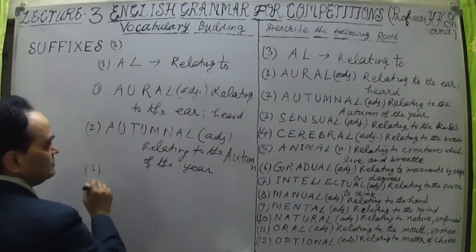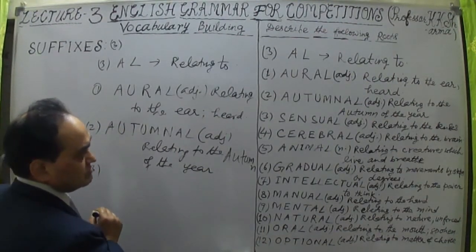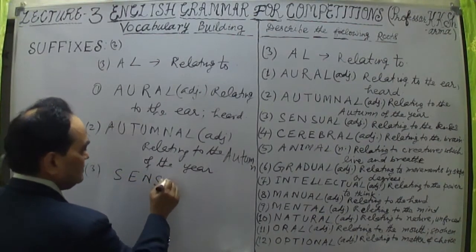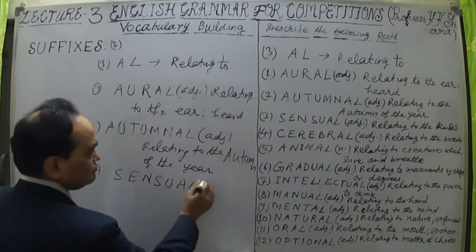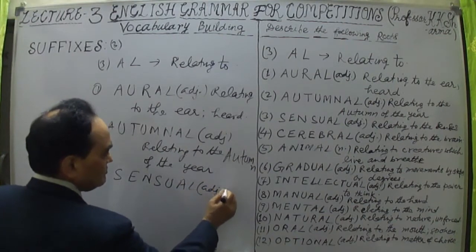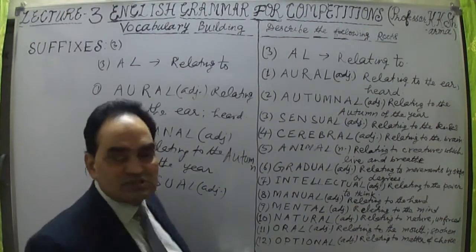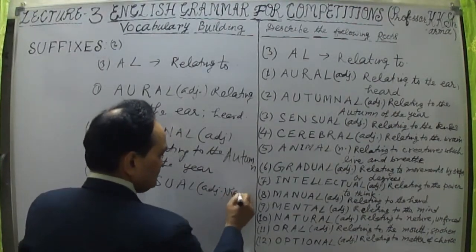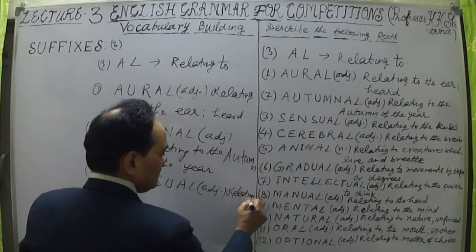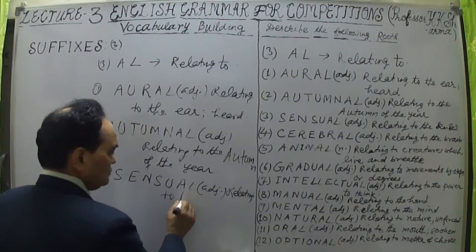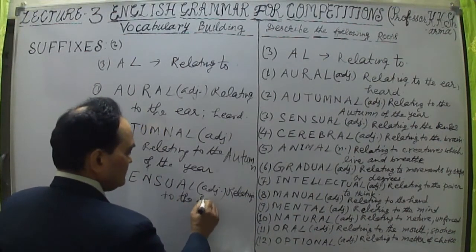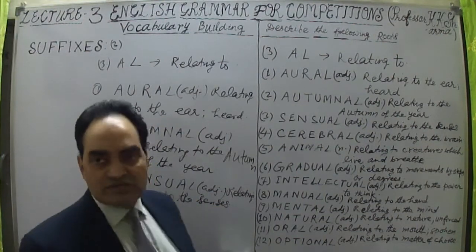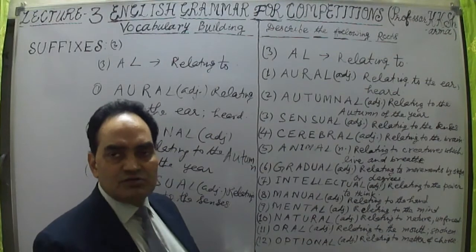Now, third word, let me talk about word number 3. That is sensual, S-E-N-S-U-A-L. Sensual, again an adjective. Adjective means relating to the senses. Sensual, relating to the senses, simple, relating to that.